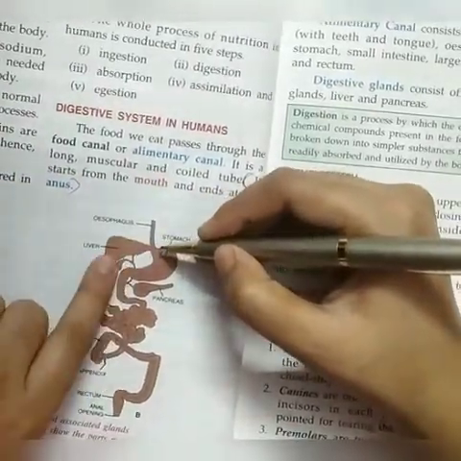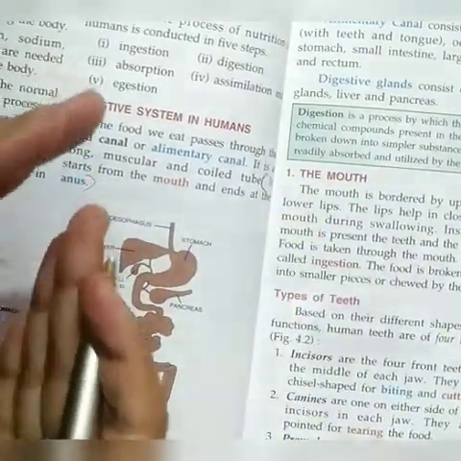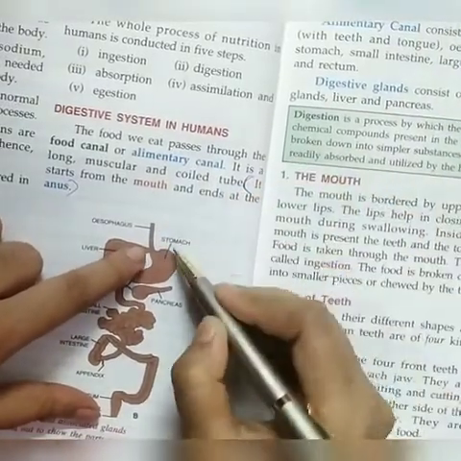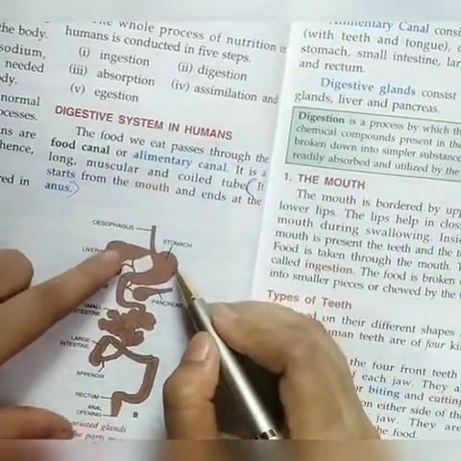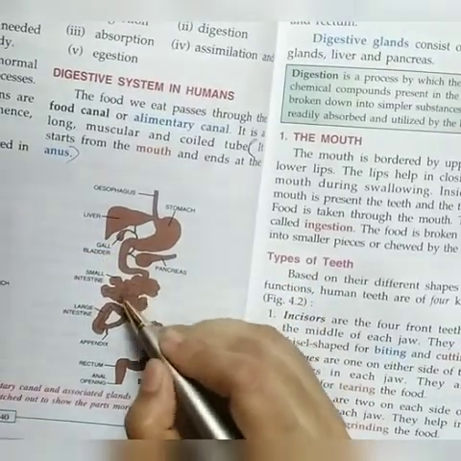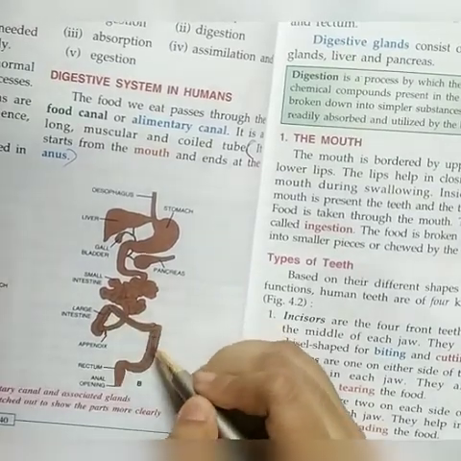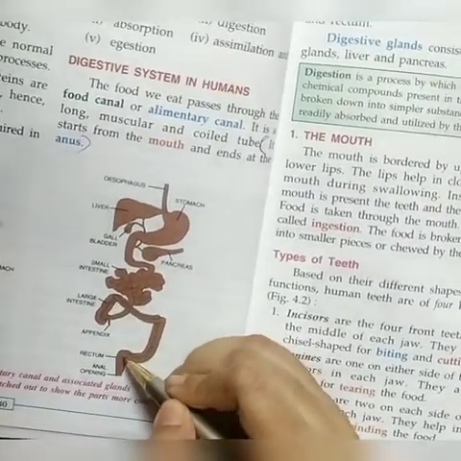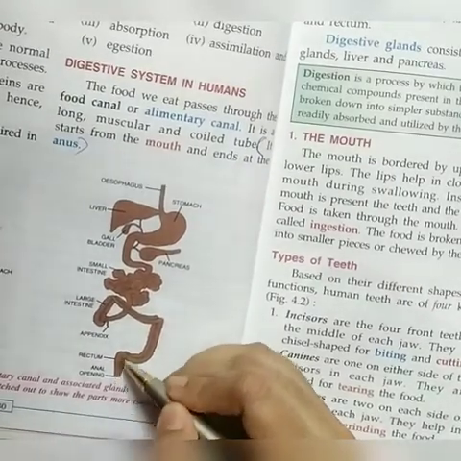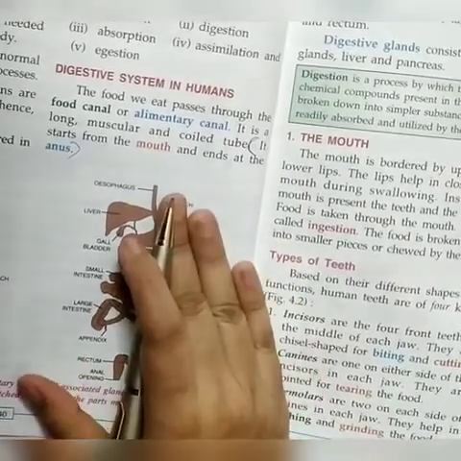Okay, liver is not a continuation. Liver is a digestive gland. So after esophagus, the continuation is the stomach. After stomach you see this coiled portion. This is small intestine. After that, this portion is large intestine, and it is rectum, and the last part is anus. So this is the food canal or alimentary canal.